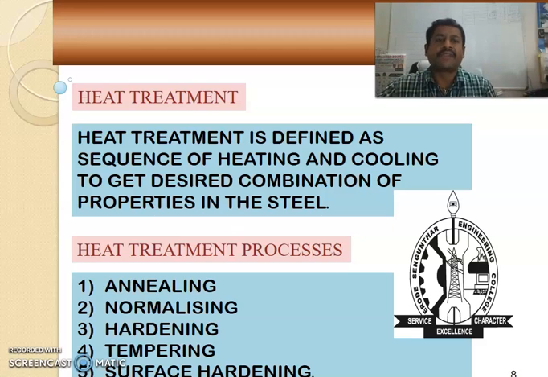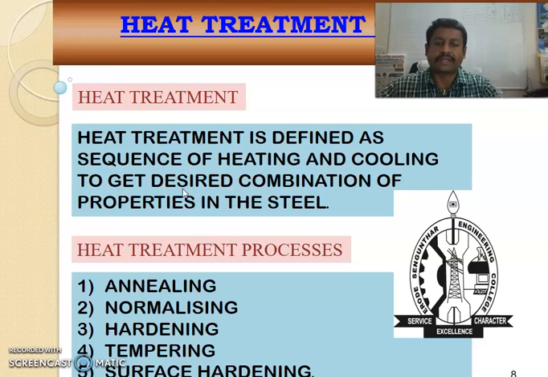So we have different types of heat treatment processes. The first one is annealing, the second one is normalizing, the third one is hardening, the fourth one is tempering, and the fifth one is the surface hardening process.